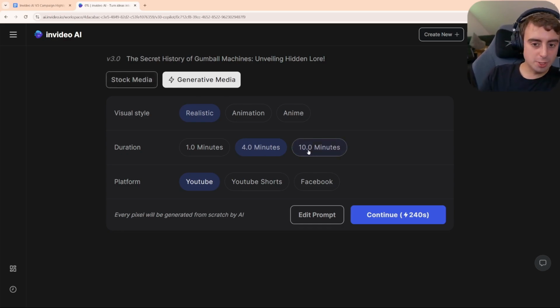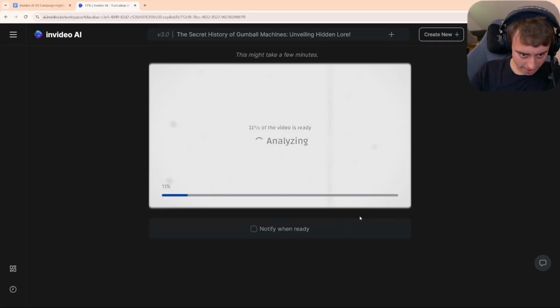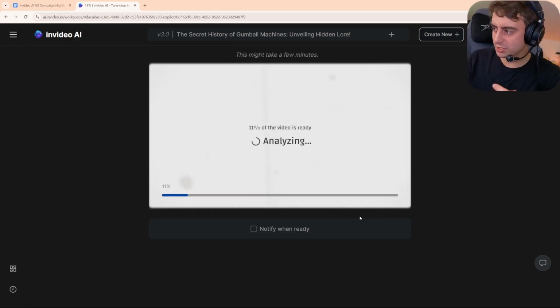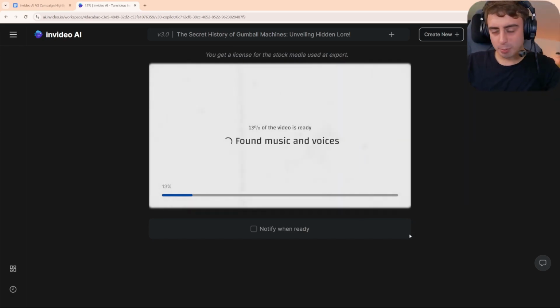So we'll do a 4-minute YouTube video. You could do up to 10 minutes. We'll make it basic YouTube platform, and we'll keep the realistic visual style. As you can see at the bottom, every pixel will be generated from scratch by AI. And now we wait. The actual video generation process begins. This can definitely take some time, probably less time than it would take you to make a video about Gumball machines. So we'll be right back.